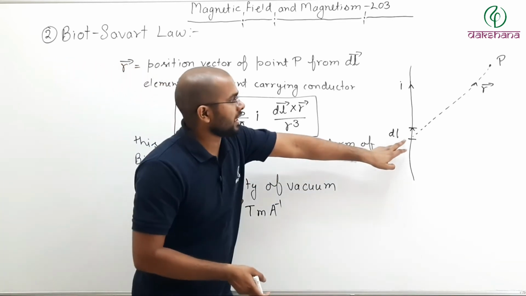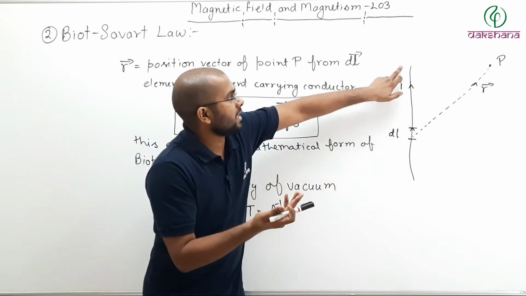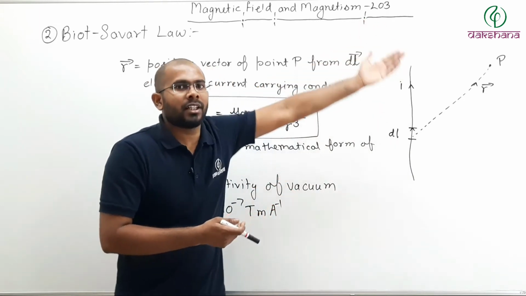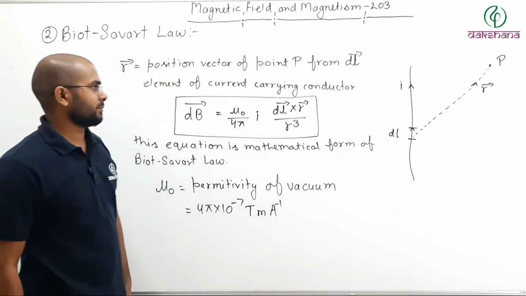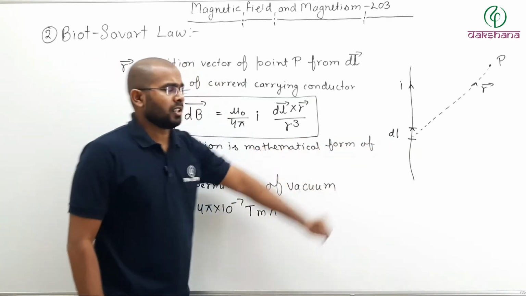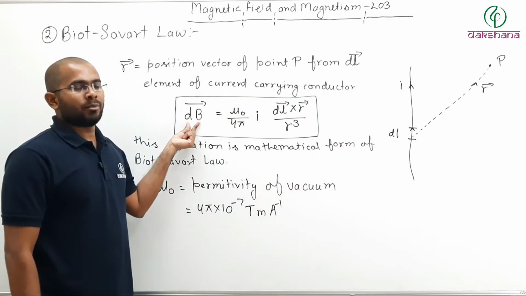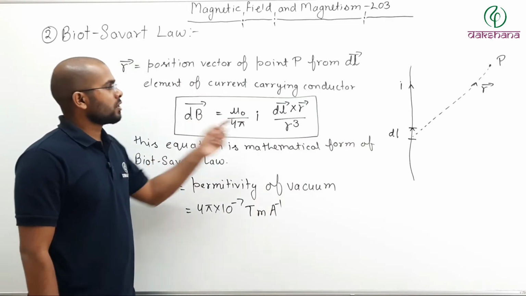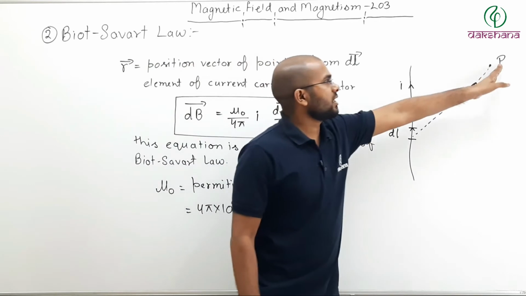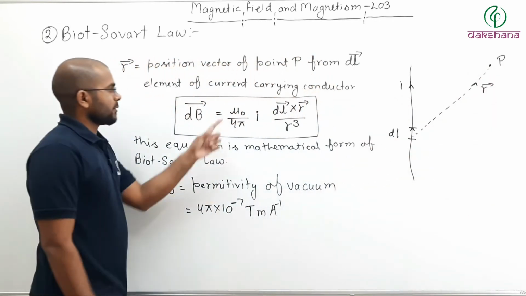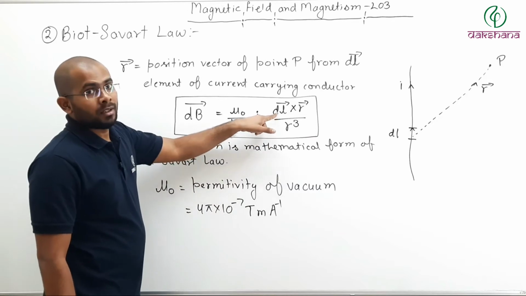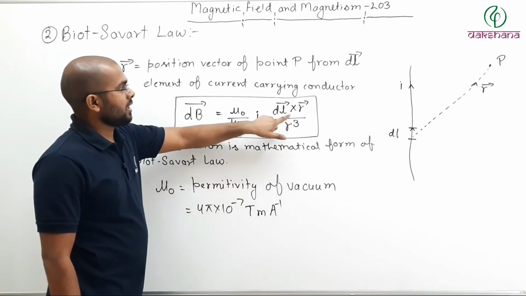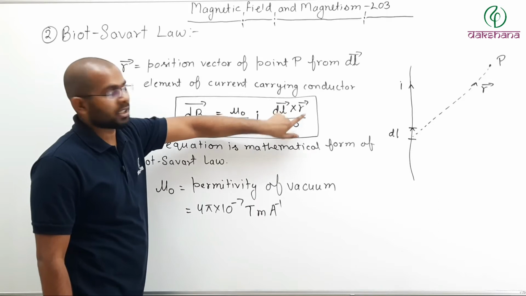Now remember, current can be in another direction at some point, so direction will be taken as the current through that section. So dB, the field produced due to this section at this point, can be written as mu naught by 4 pi, I is the current through the section, dl the section vector, cross product with r vector divided by r cube.